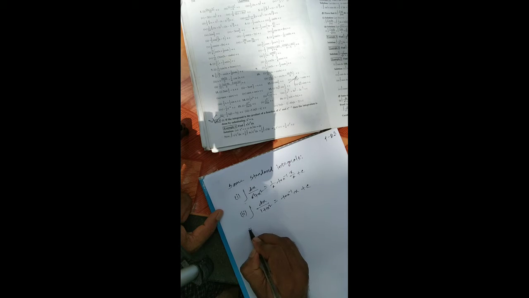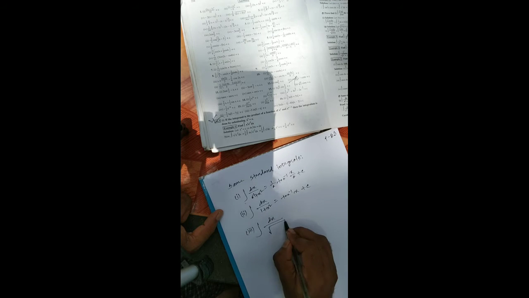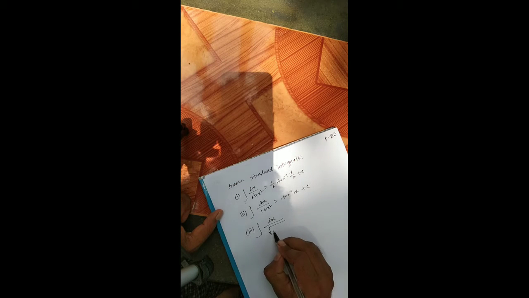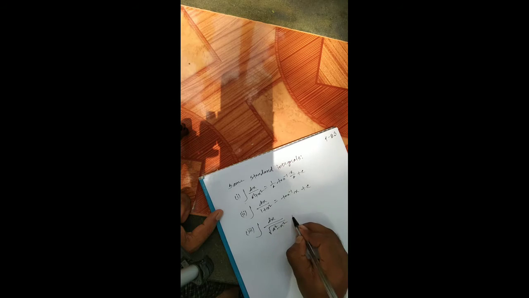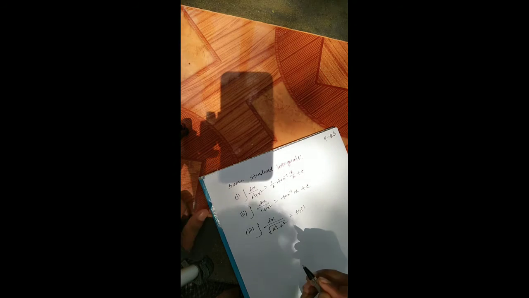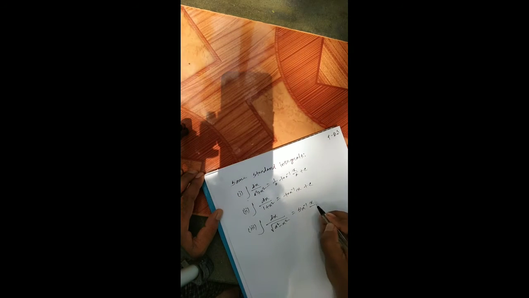Now number 3: integration of dx by root over a square minus x square is equal to sin inverse x by a plus c.